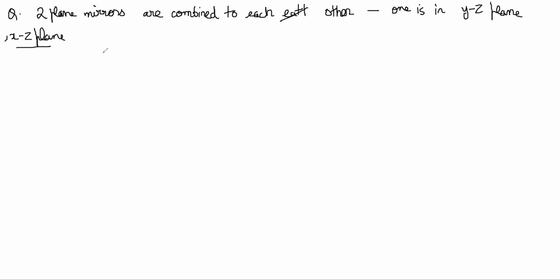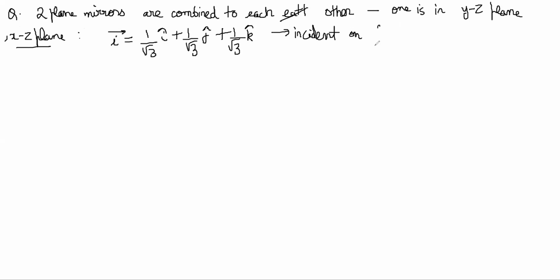These are the two plane mirrors. A ray of light is traveling along vector i. The incident vector is 1 by root 3 i plus 1 by root 3 j plus 1 by root 3 k, and it is incident on the first mirror. Find the unit vector in the direction of the emergent ray after successive reflection through these two mirrors.